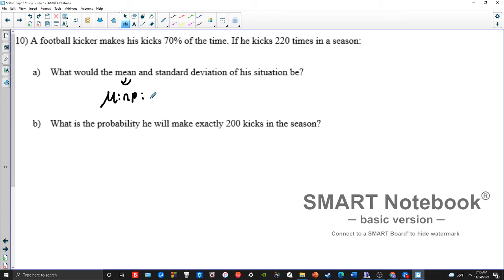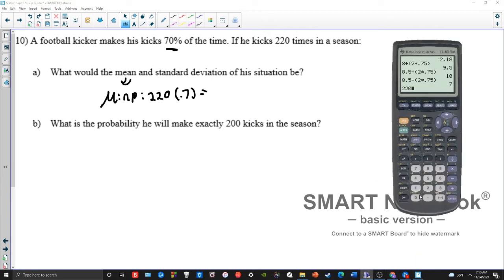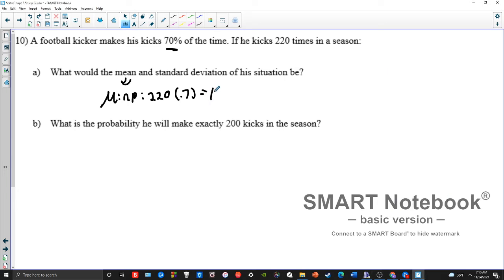So he's going to attempt this 220 times in a season, a kick. We expect him to make about 70% of them, because that's his average, or his percent chance of success. And so my average is simply going to be 220, the number of kicks, times 0.7, or his chance of success for each kick, and I get about 154. So I would expect him to make about 154 kicks in the season, based on his current stats.